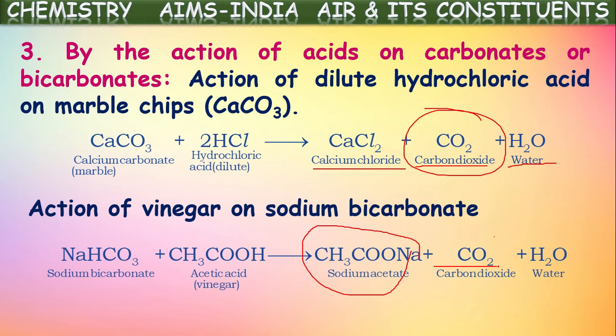Along with that, carbon dioxide and water vapor are formed. So when metal carbonates and bicarbonates react with acids, they form metal salts, carbon dioxide and water vapor. This also is one of the methods for the preparation of carbon dioxide in the laboratory.